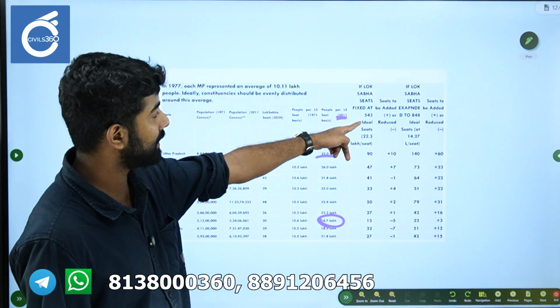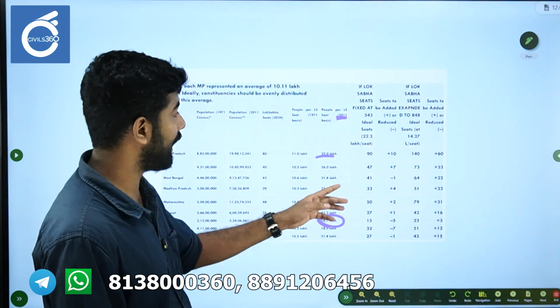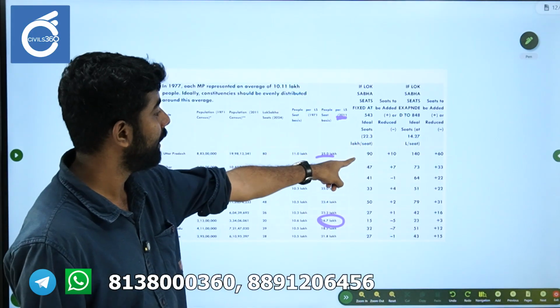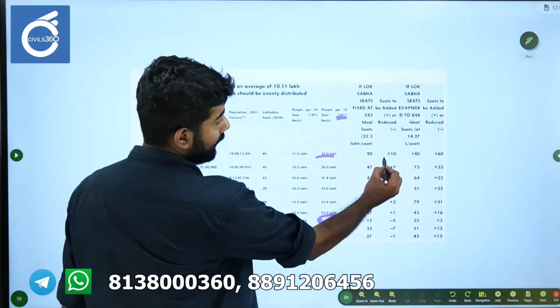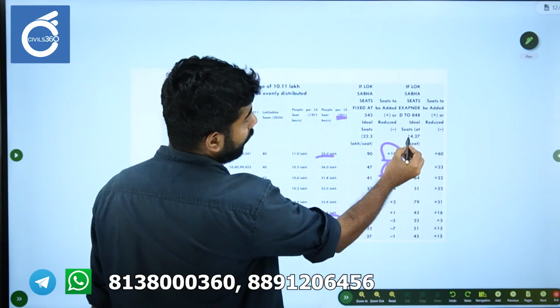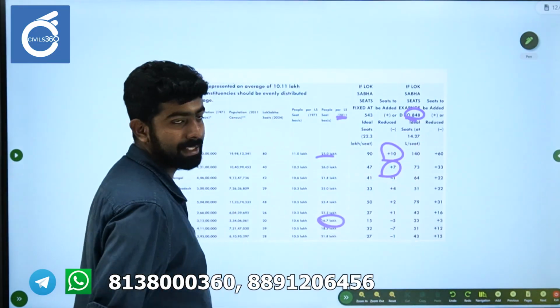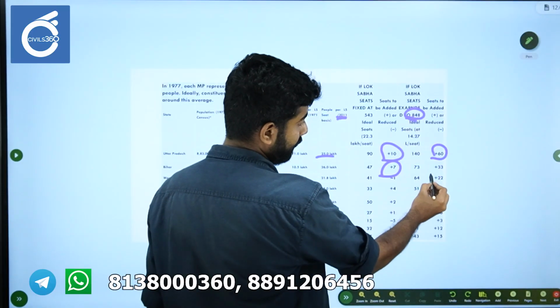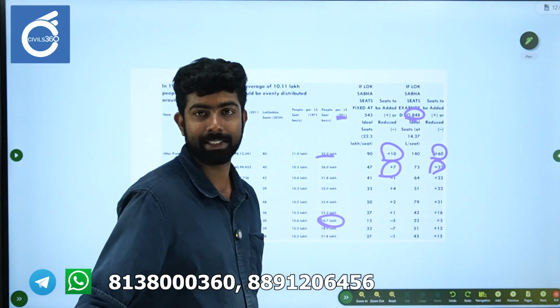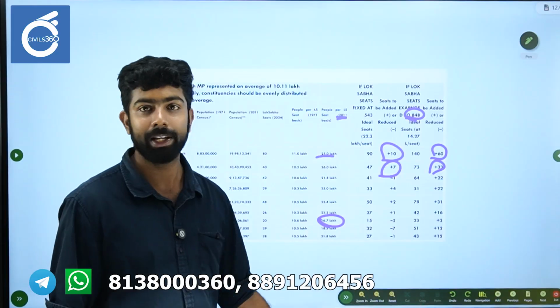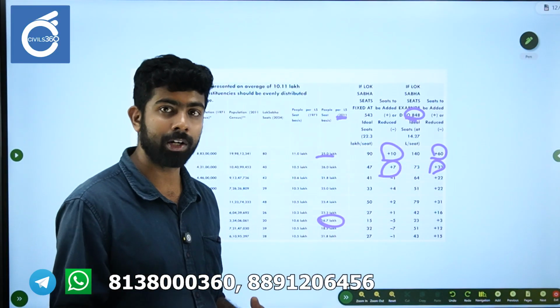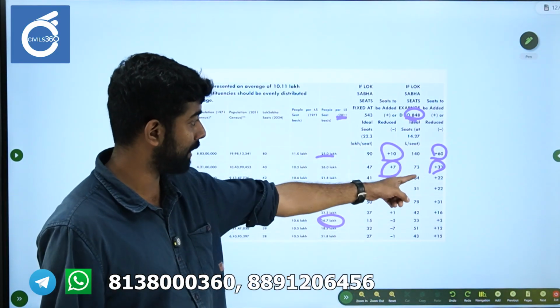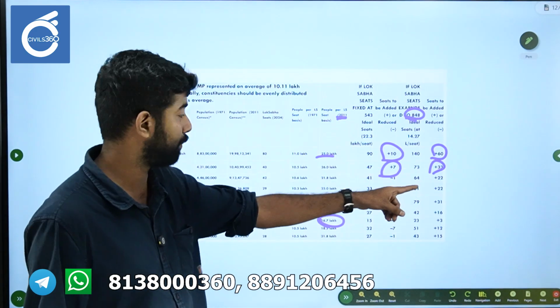So, if Lok Sabha seats are fixed at 543 and the allocation is done, then this will be the increase. But if the Lok Sabha seats are increased to 848, we observe that this will be the increase. See, almost all states, including the southern states, are also increasing, but their allocation is not increasing as much as the populous states.